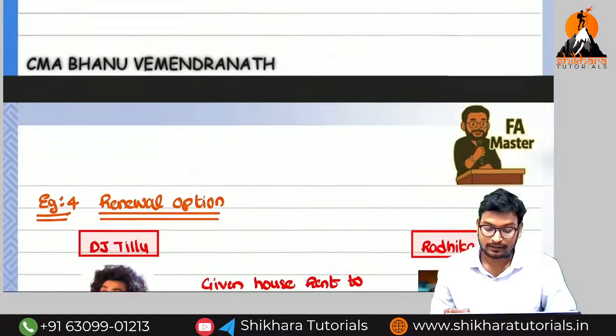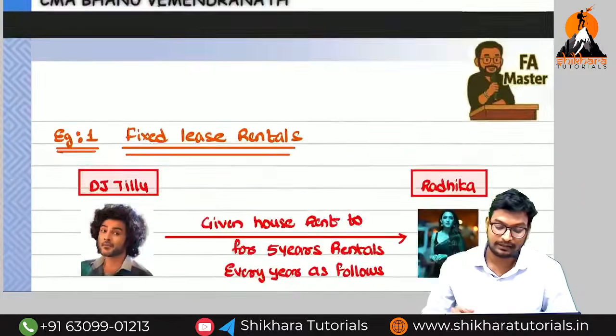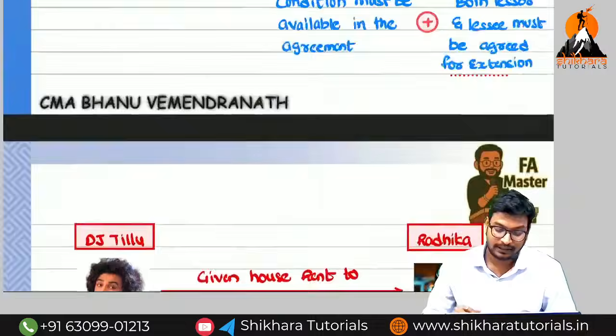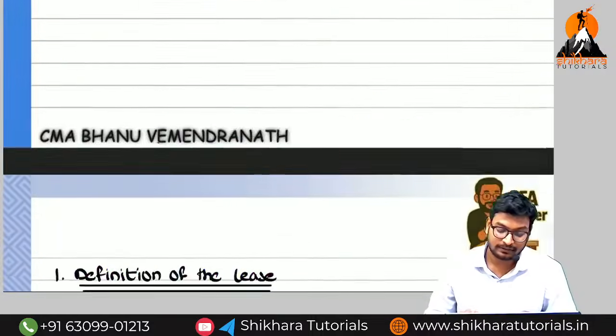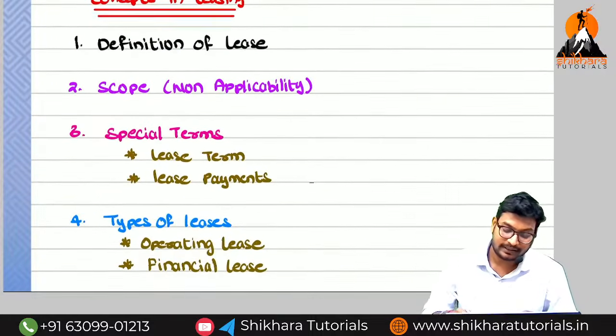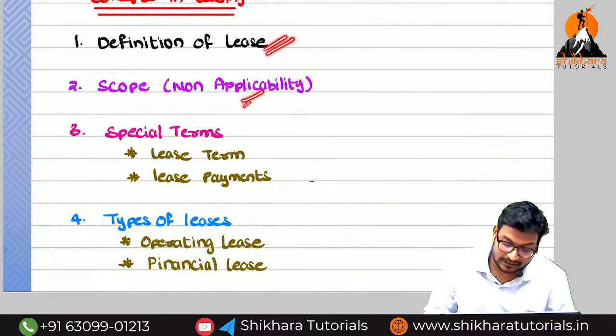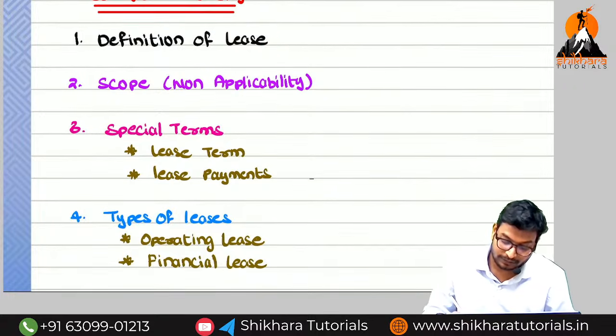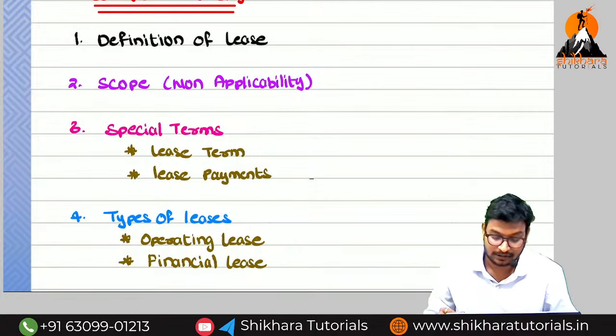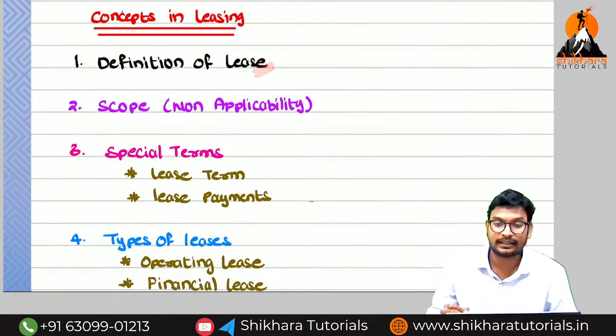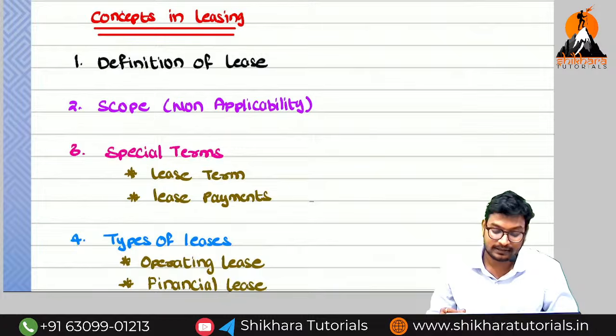So these are the things we have discussed. Till now we have seen only 3 points. What are the 3 points we have discussed? First one is the definition of the lease. Second one is the scope and non-applicability. Third one, we have discussed the special terms. So what is the meaning of definition? We know clearly: lessor, lessee, lease term, all the things.